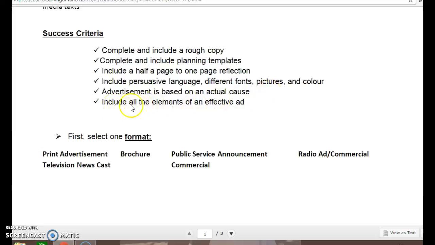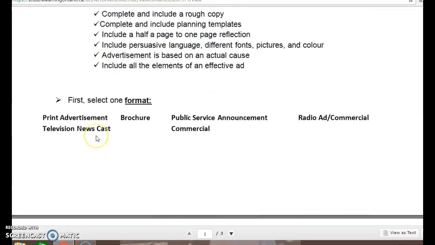Also make sure that all your elements of an effective ad are included as well. You learned about those elements in the presentation as well, so it's best to probably review that presentation before you get started. Your advertisement also must be based on an actual cause. So you're not making something up. You're actually thinking about weaknesses in society and creating an ad that will turn those weaknesses into strengths.